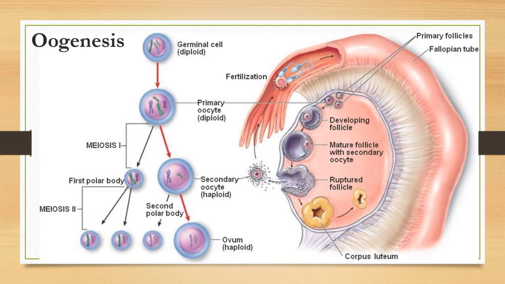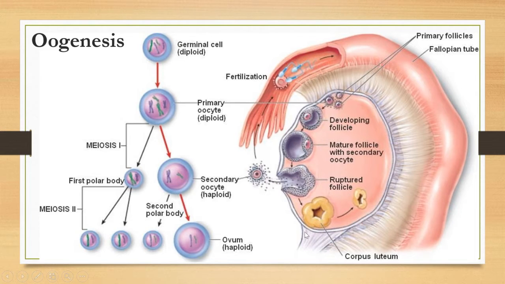So after maturing, the oocyte will change into the ovum. Oogenesis refers to the formation of the oocyte, or the formation of the female gametes. This is the whole process that occurs in our ovary.